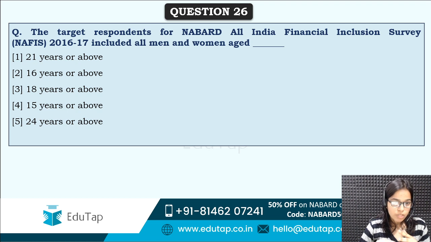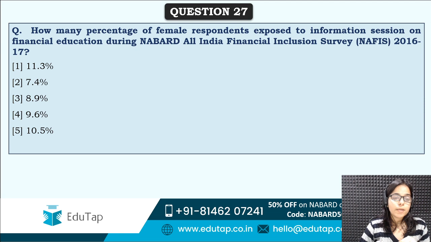Above which age men and women were included in the NAFIS survey as respondents? Correct answer is 15 years or above. Yes, 15 and above is correct for the previous question.